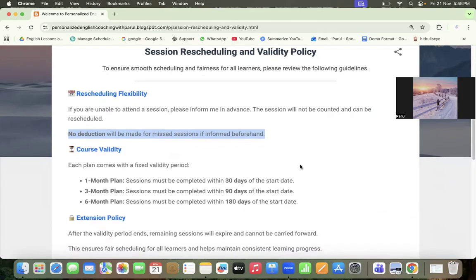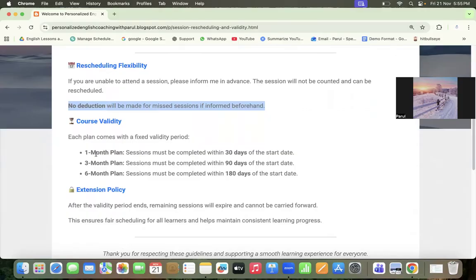And the course validity is fixed. If it is a 1 month plan, you have to complete it within 30 days of the start date. If it is a 3 month plan and you have not paused the plan, and I will talk about the pausing option also, you have to complete it within 90 days of the start date. And if it is a 6 month plan, you have to complete it within 180 days of the start date. And with the 3 month and 6 month plan, I'm also providing 5 bonus sessions. So in a way, if it is a 90 days plan, it will be completed in 95 days. And similarly, if it is a 180 days plan, it will be completed in 185 days.